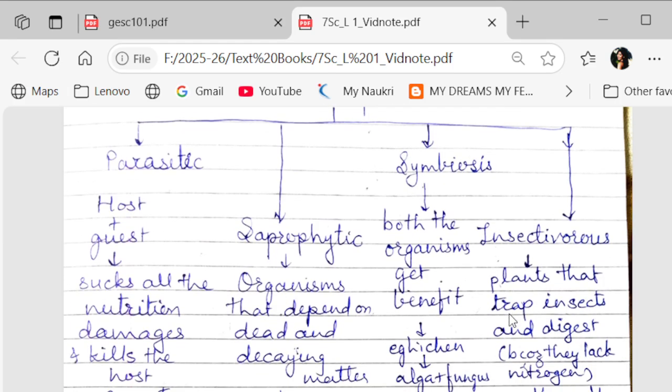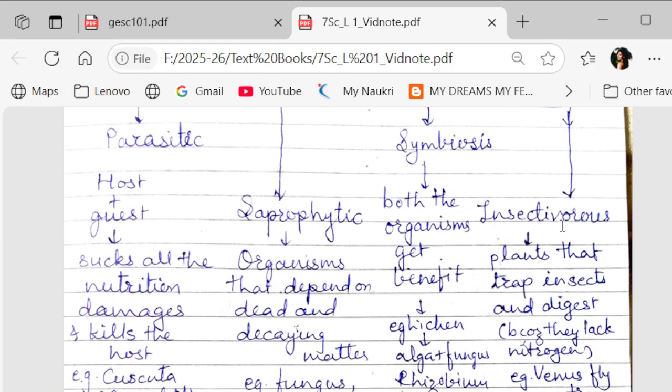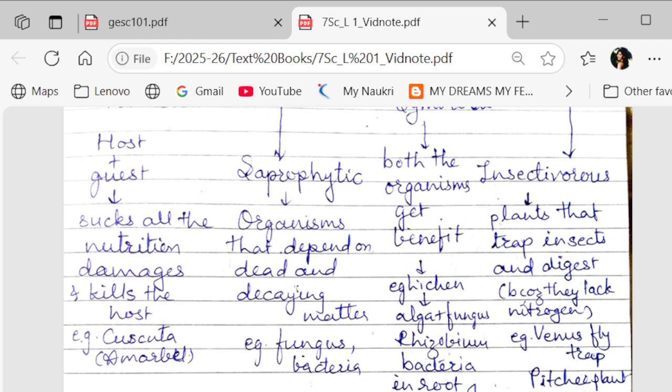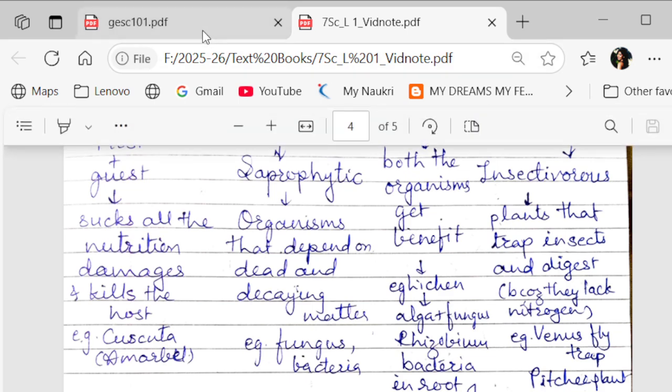The last one is insectivorous plants. Okay, insectivorous plants are the kind of plants that have different features where they trap the insects and digest them. Now these plants live in a kind of land where there is less nitrogen and they require more nitrogen, so they capture the insects and digest them.